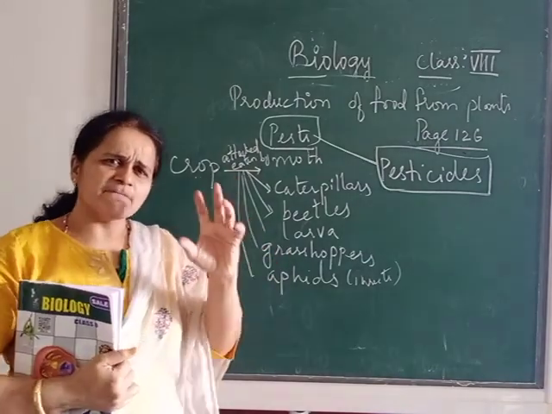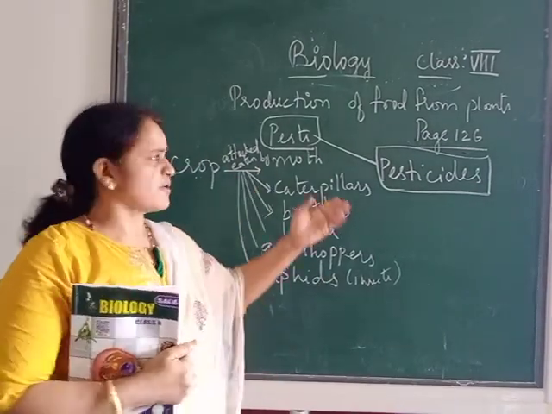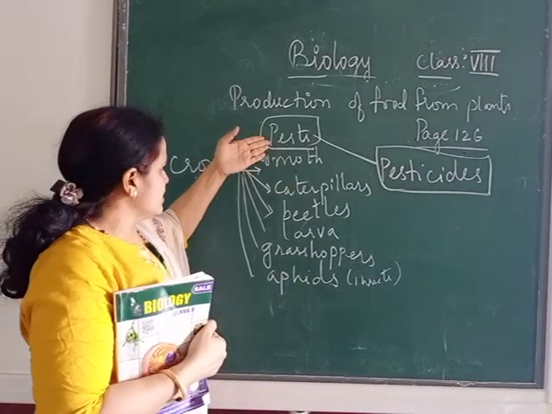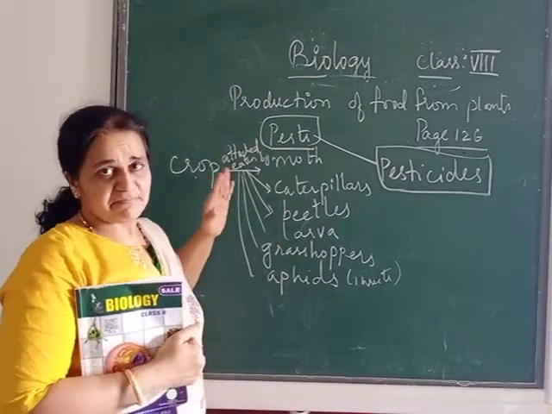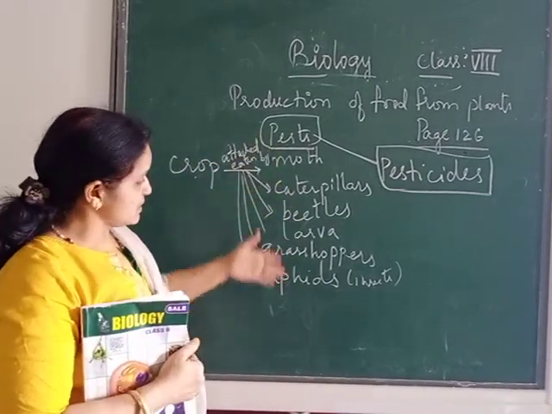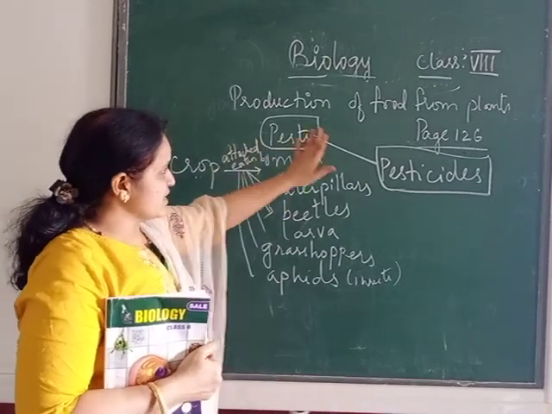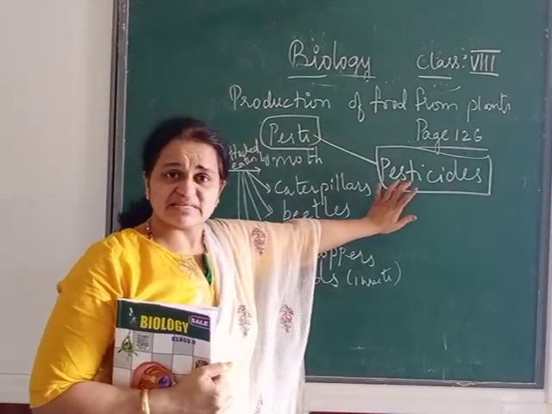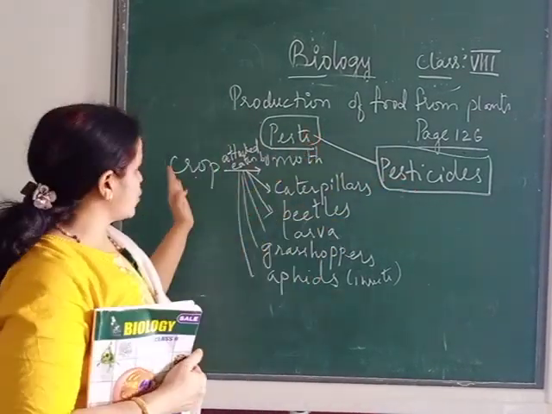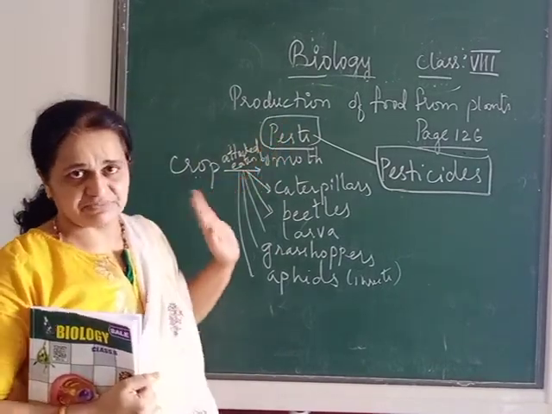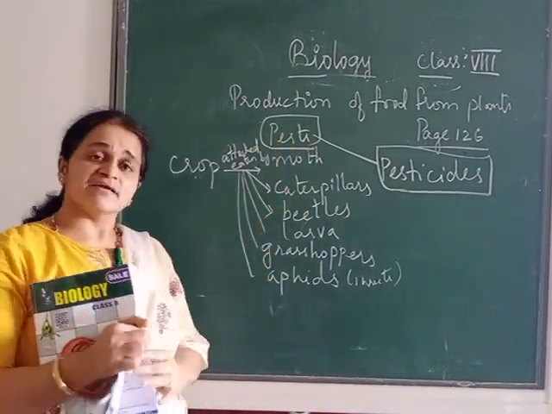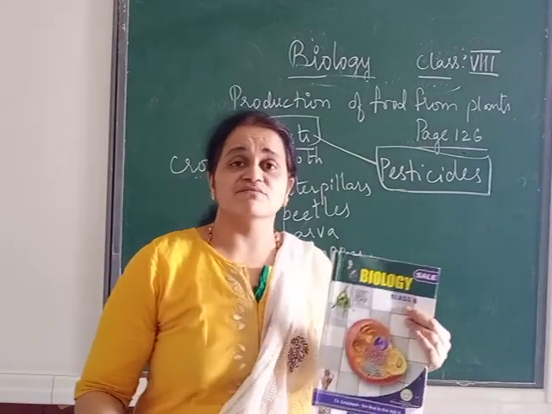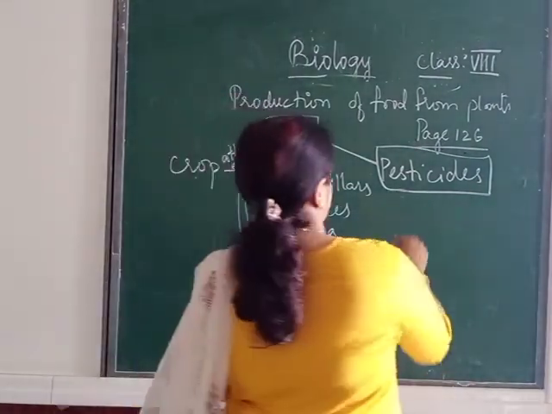We are taking the example of the paddy crop. So these are all the pests which attack the paddy crop. So we have to spray the pesticide to protect the crops from the attack of the pests. Again, one more thing we are going to use is the manure.